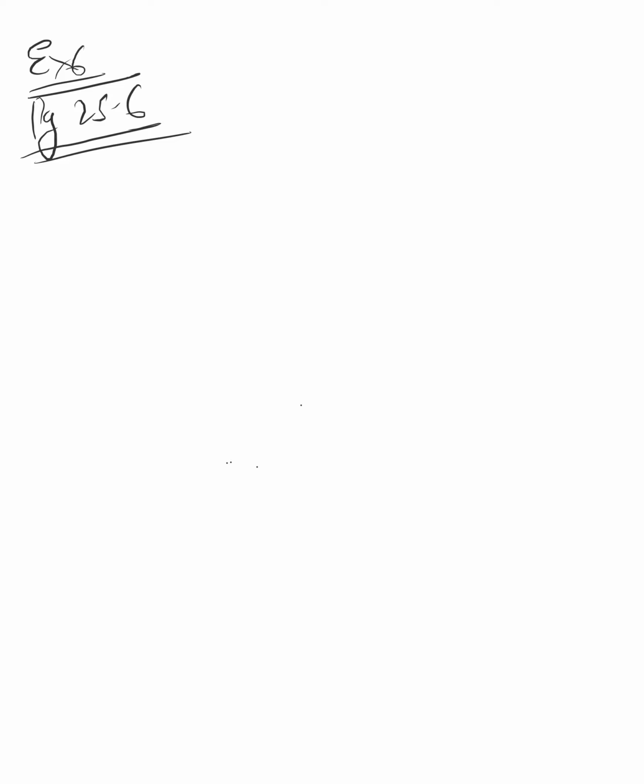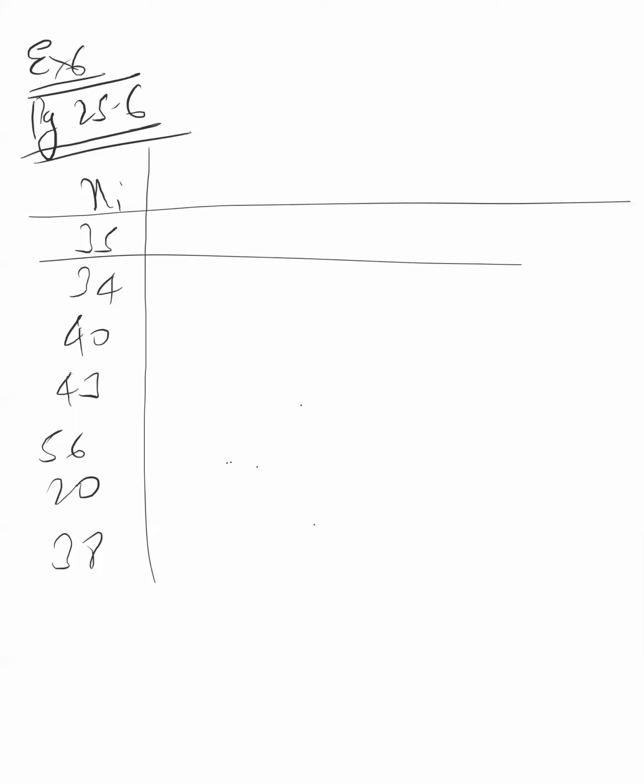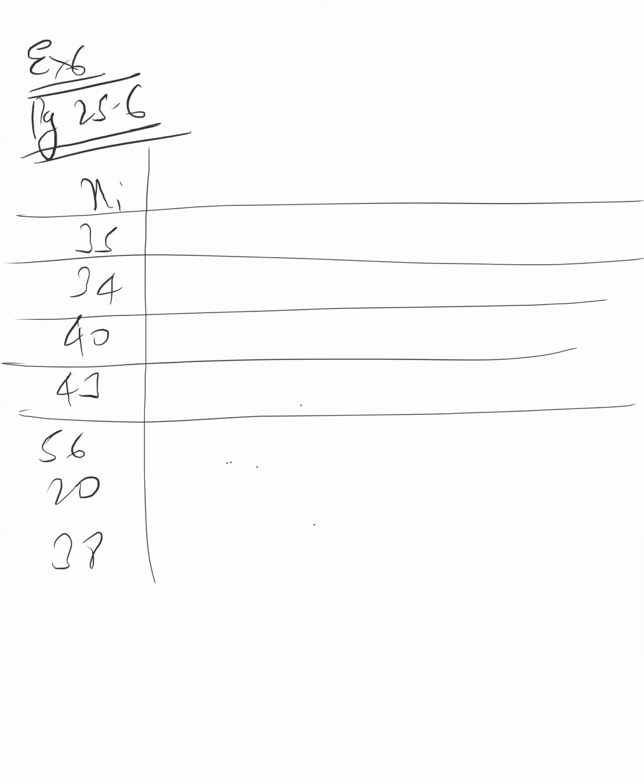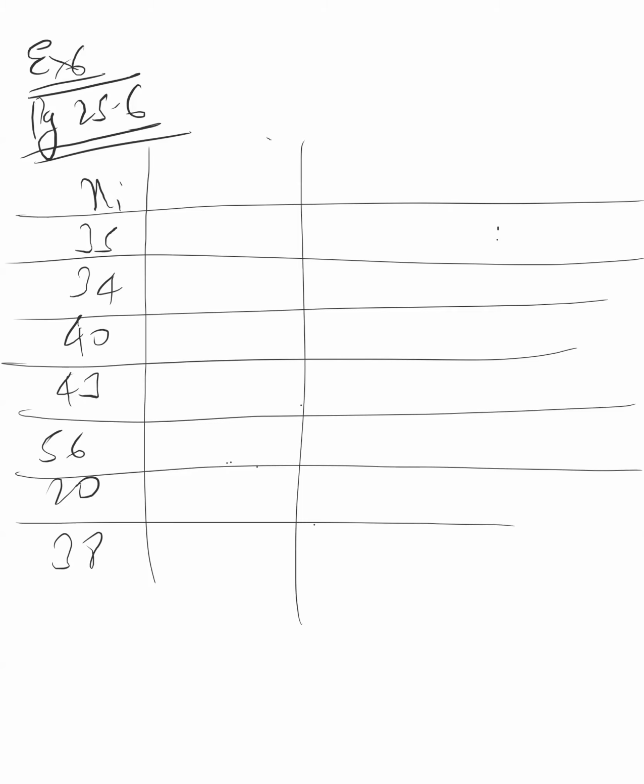You can see that xi yi is given. Xi is given as 35, 34, 40, 43, then 56, 20, and 38. But to reduce the values, like we did in the assumed mean method, suppose we take one in-between value, a is equal to 40, and we write ui equal to xi minus a. So we write all the values.